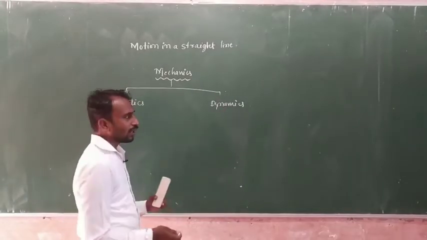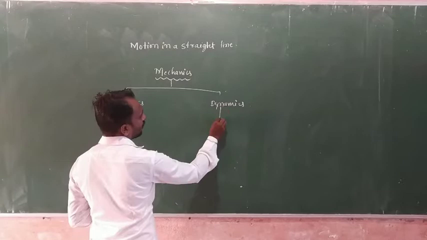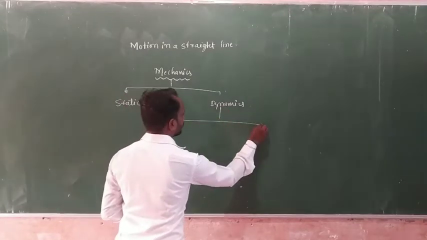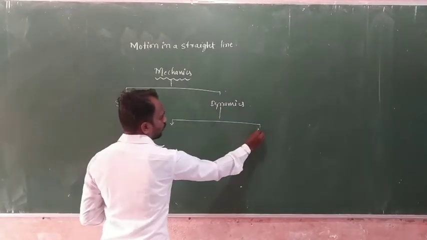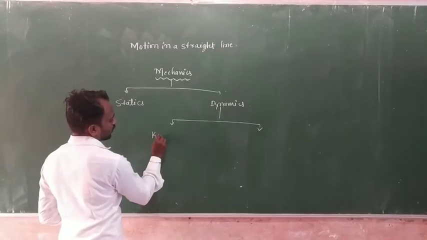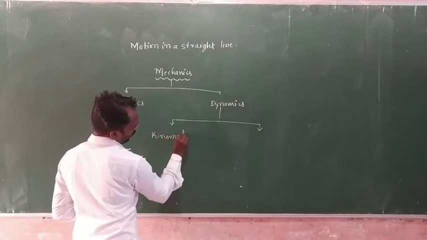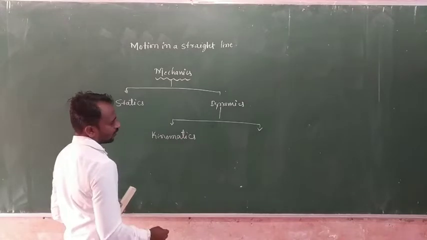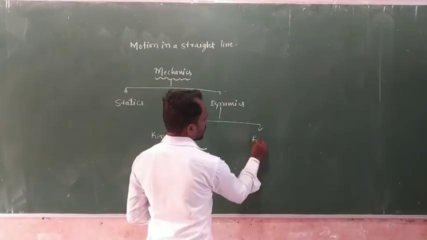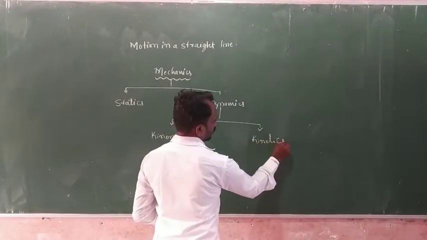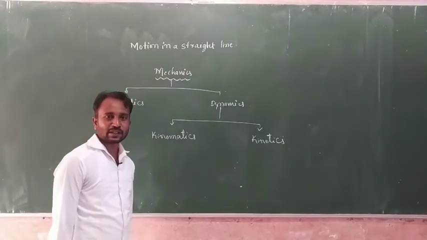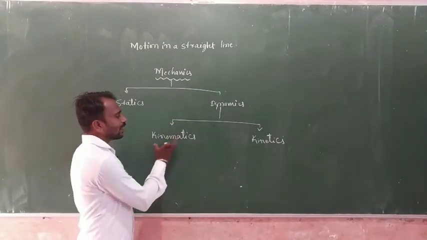Okay, next, dynamics having two branches. One is kinematics, another one is kinetics. So first one is kinematics.